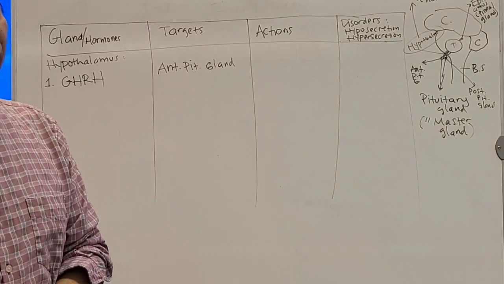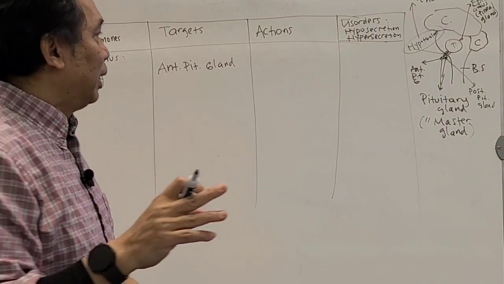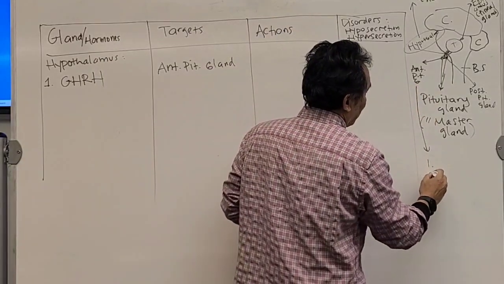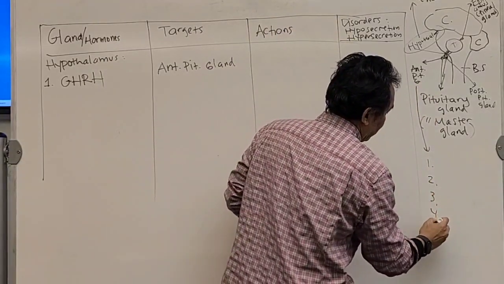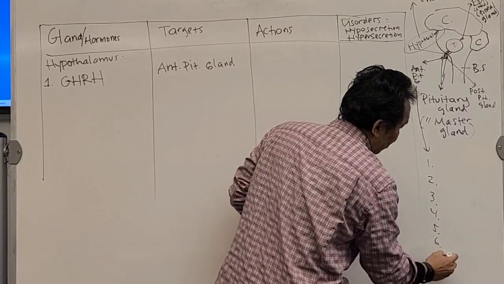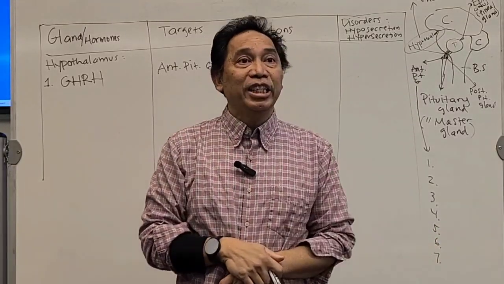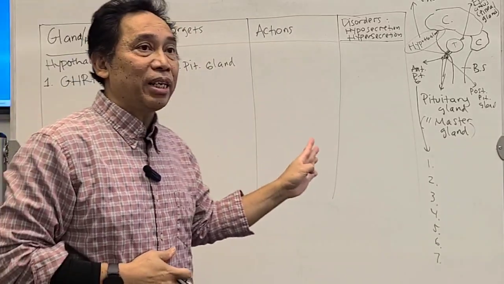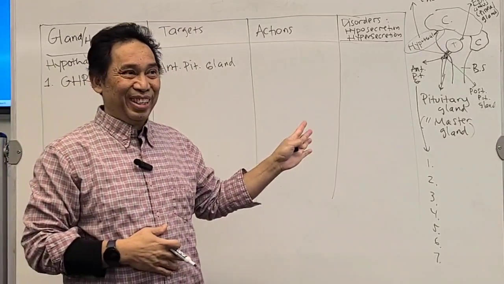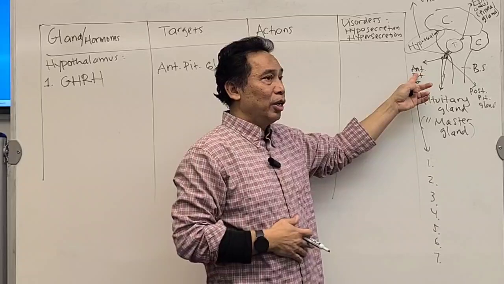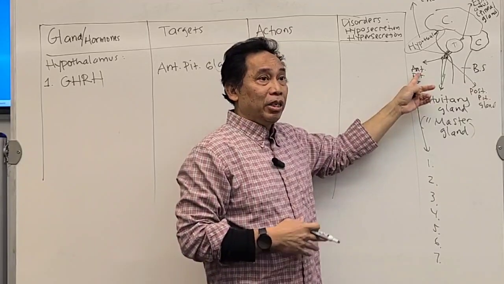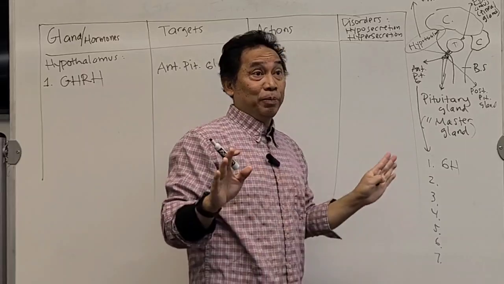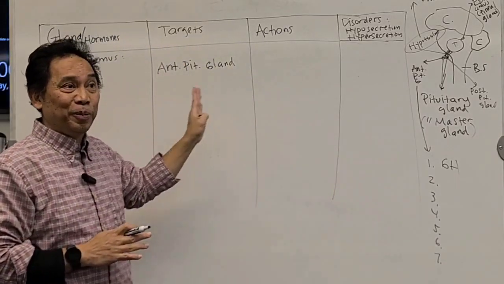Okay? Are you with me? Now, this anterior pituitary gland produces 7 hormones. That's the reason why it's called the master gland, because it produces a lot of hormones. 7 from the anterior pituitary gland. The first one is called the growth hormone. Are you with me first? We're going to see the connection over here.